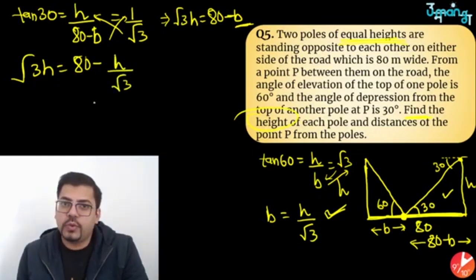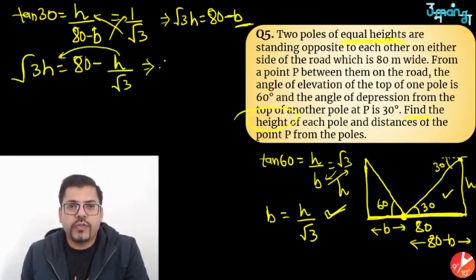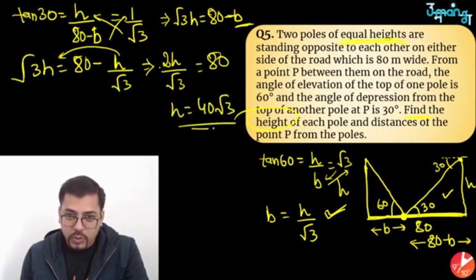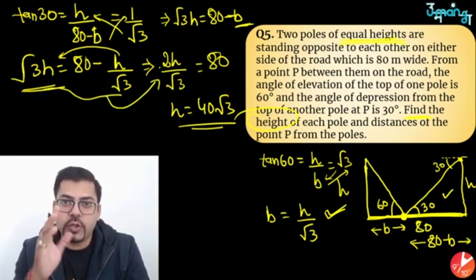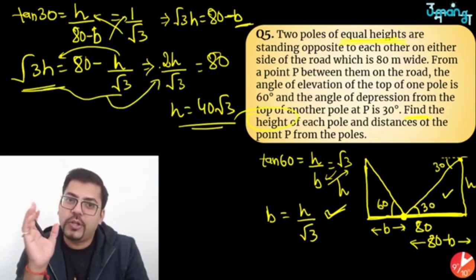Now what do you have to do? You have to do calculation. Send this h by root 3 to this side and do the calculation. If you do that, you will get 2h upon root 3 equals 80. Hence if you solve this, you will get h equals, if I am not wrong, 40 root 3. Now, how did I reach this point? That is complete calculation. You'll have to do it on your own. I did it by the direct method, like a shortcut method.